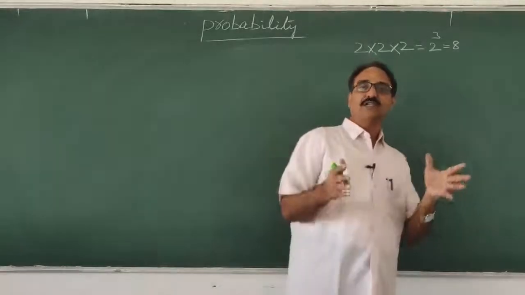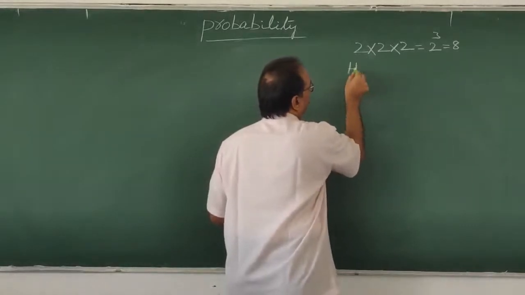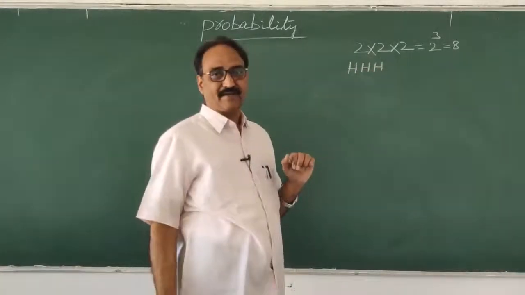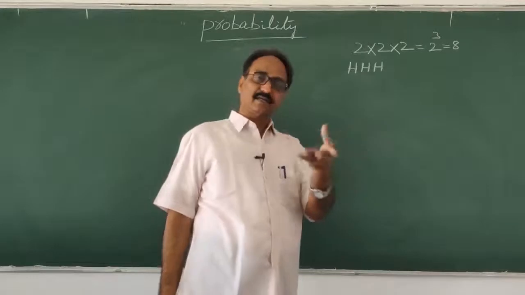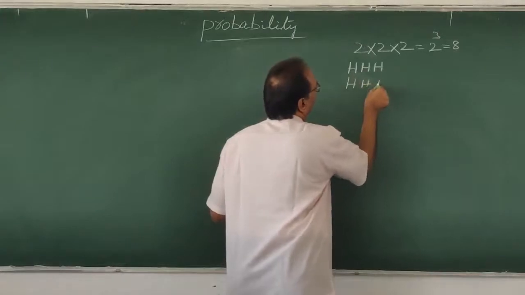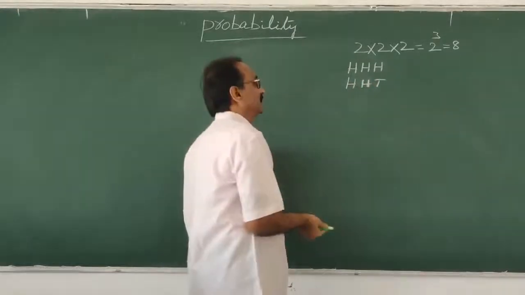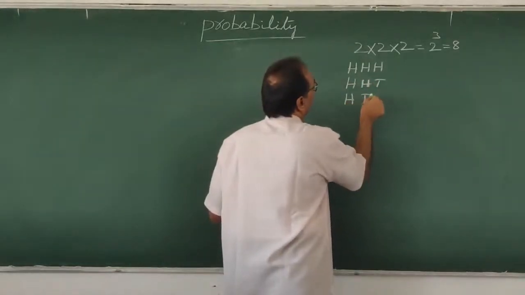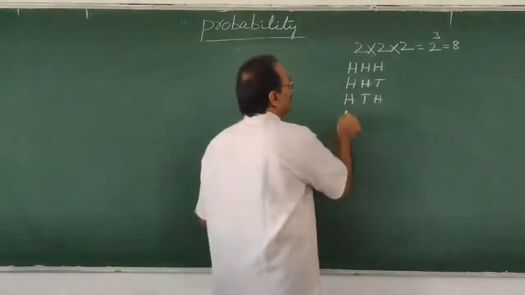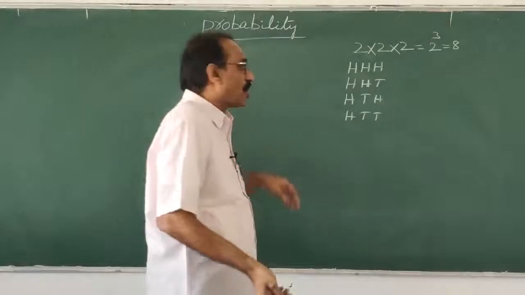When 3 coins are tossed, all the chances will be there, so this you have to see now. First of all, we start with head. Head, head, head: first time head, second time head, third time head. Next, head, head, tail: 2 times head, but third time tail. Otherwise head, tail, head: middle tail, last head. Next, head, tail, tail: first time head, last 2 times tails.